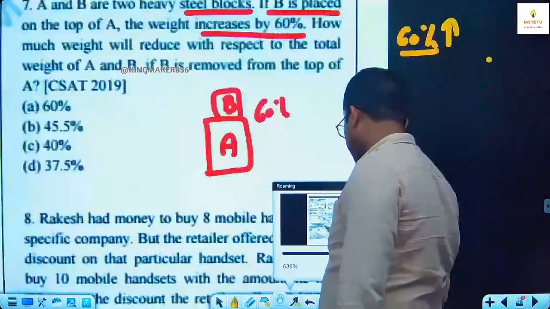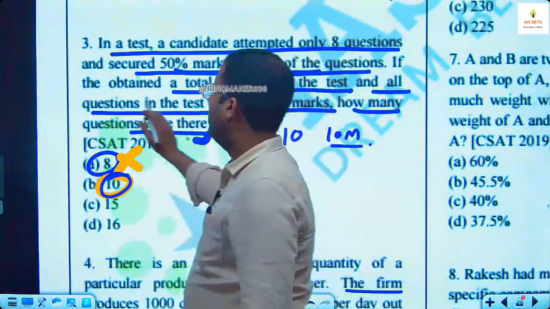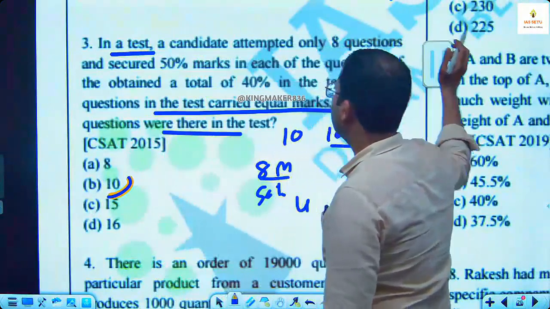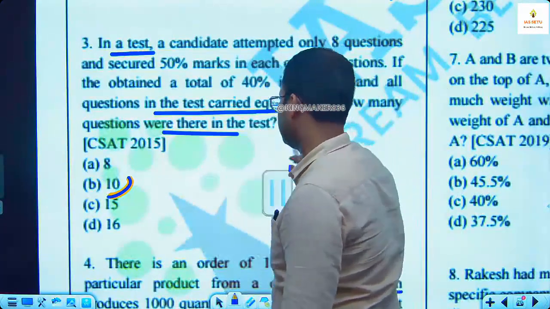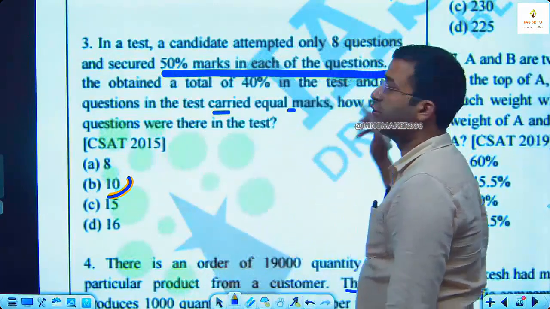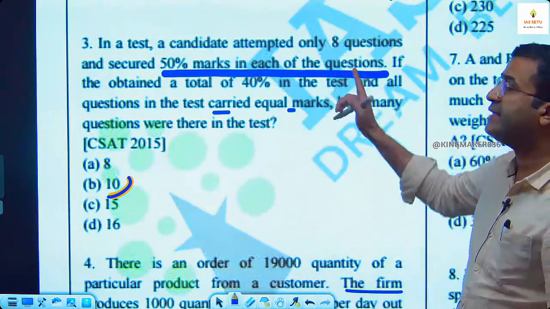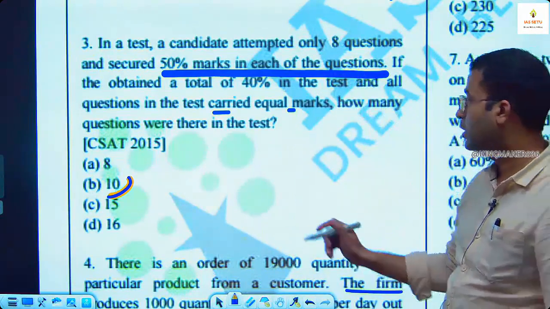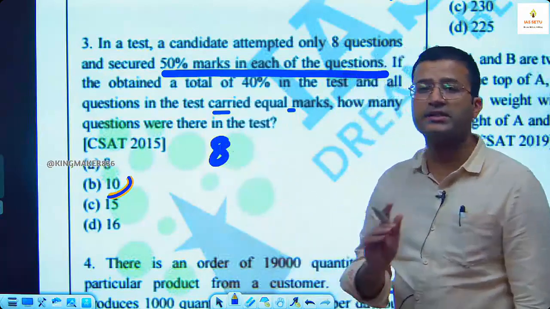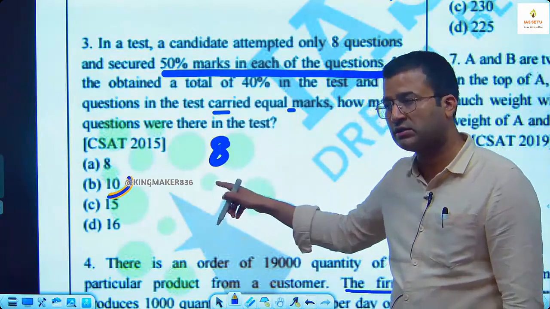I take question number 3, PYQ again. In a test, a candidate attempted only 8 questions and secured 50% marks in each of the questions. I assume let each question have 1 marks. So I attempted 8 questions and I scored 50% marks in each question. Means I scored half of marks.